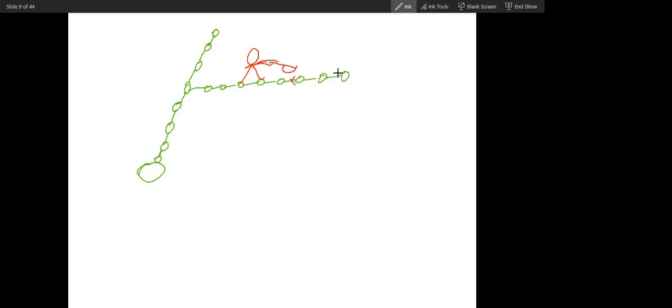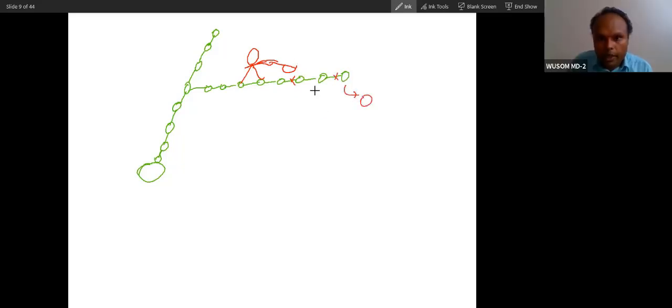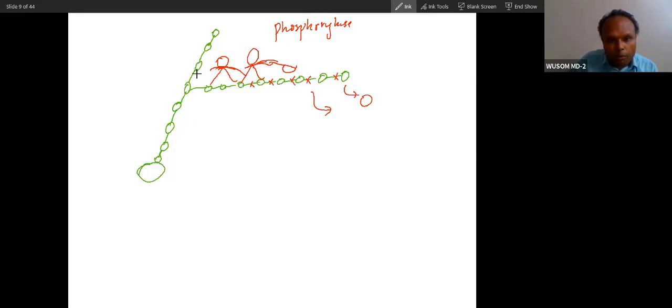So this enzyme will cut first this, and then glucose will be released. And then with this phosphate it will cut this, glucose will be released, and then it will shift back. It actually shifts back. This enzyme, the phosphorylase enzyme, shifts back, and then it will cut here, and then there will be a point. From that point, this enzyme cannot move back. So the enzyme will be actually blocked by this chain of glycogen.